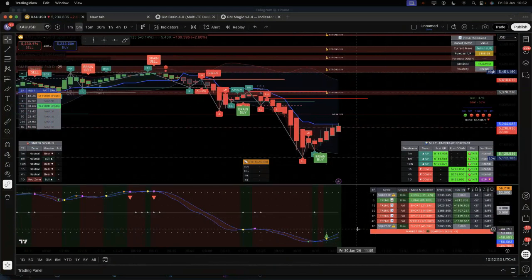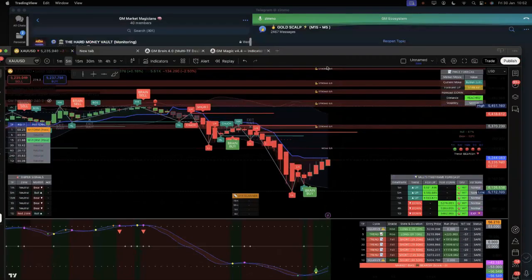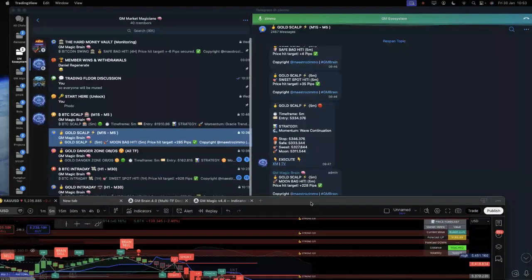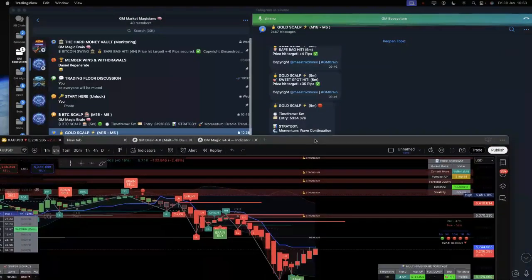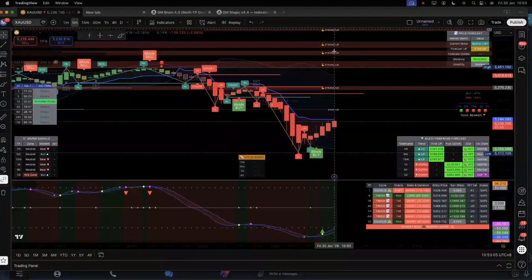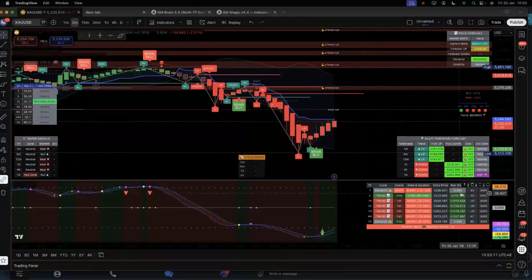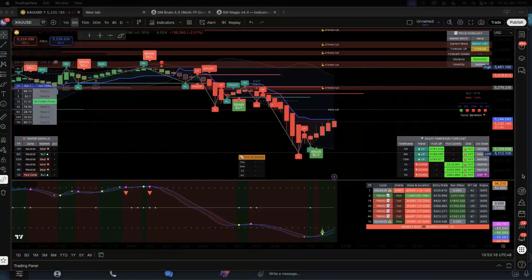This is how to choose what pips you want. When we go back to our group, which is over here, you will start to ask, what kind of trader am I? If you are a trader who likes to go for 5 minutes, 15 minutes, 30 minutes, 1 hour and 4 hours, please take note of this, because it will assist you in choosing the TF that you are going to go. If you just want to go for 20 pips or 40 pips, you can see from here that the majority of the time it will hit.